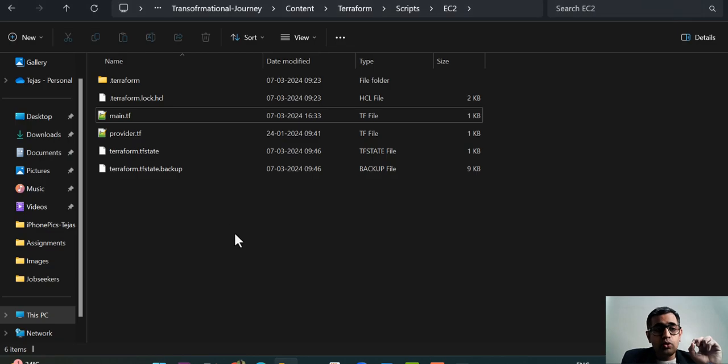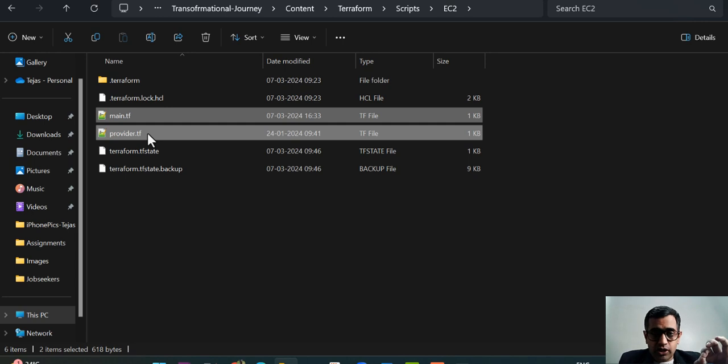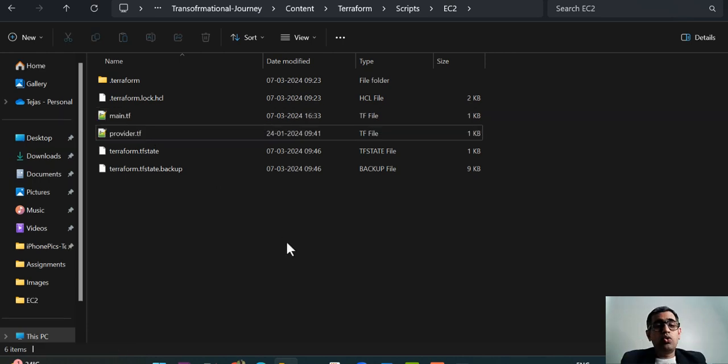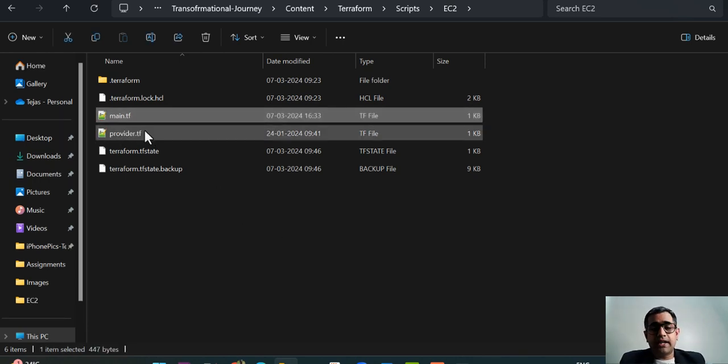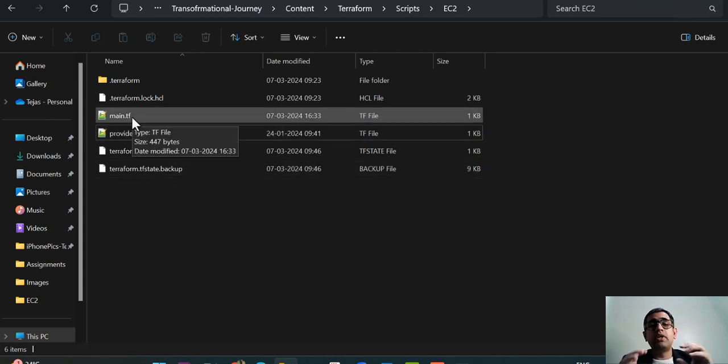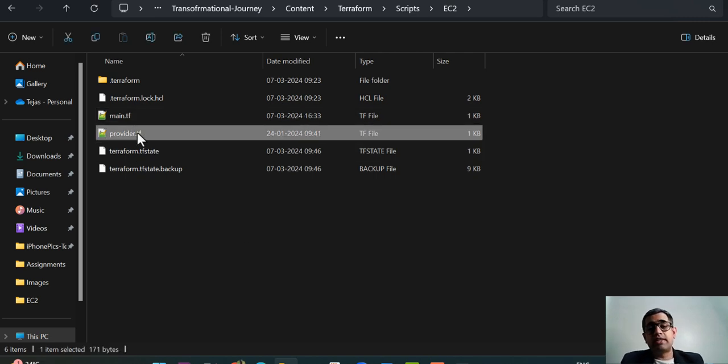Now I'll go back and show you what is required. There are just two files that are required initially. When you do a terraform init, you require nothing else. Here there are only two things required, the main.tf and the provider.tf. In the main.tf you will have the code which I've already shown you, and in provider.tf you just have three things: the access key, the secret access key, and the region within which you require this deployment to happen.